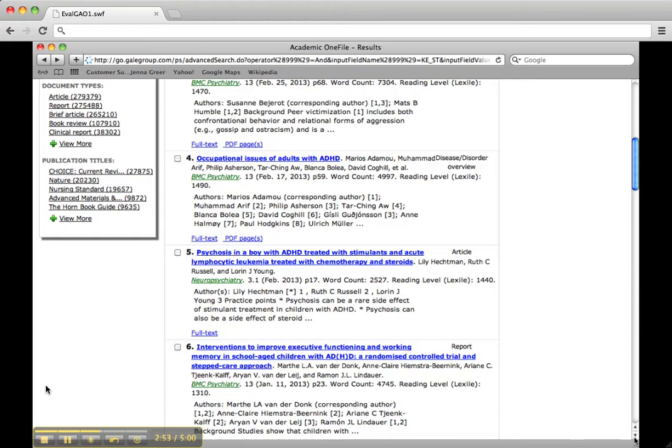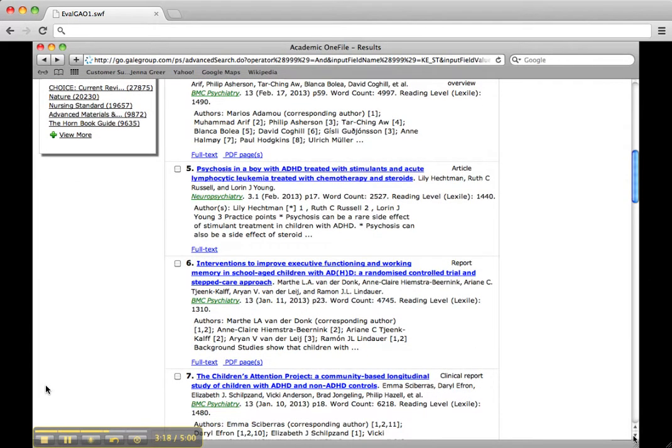Let's see. Number 5, psychosis in a boy with ADHD treated with stimulants and acute lymphocytic leukemia treated with chemotherapy and steroids. That sounds overly medical and about lots of different things that I'm not researching again. I'm going to skip that as well. Let's see, what else can I find?